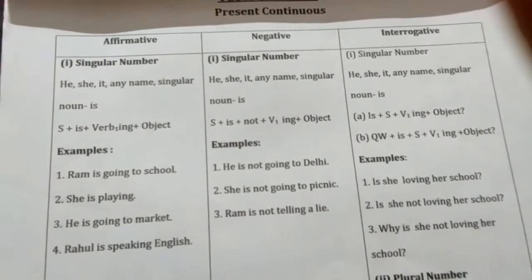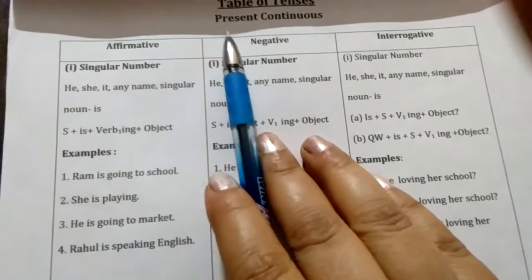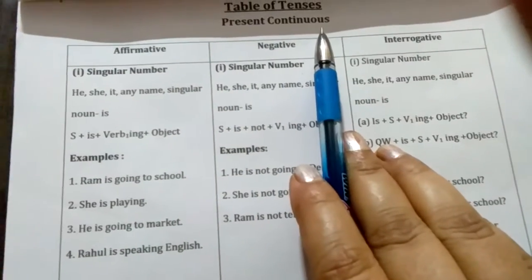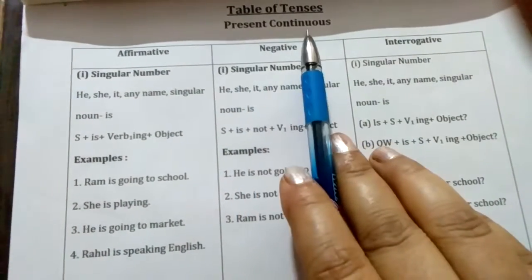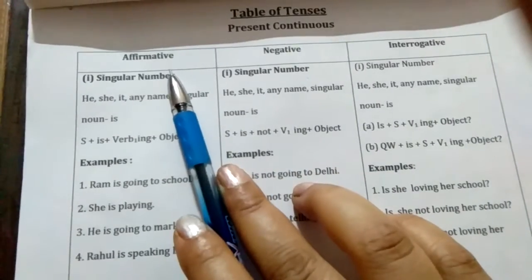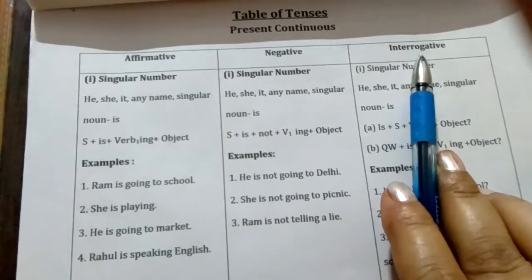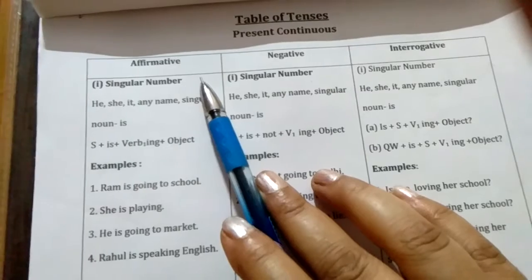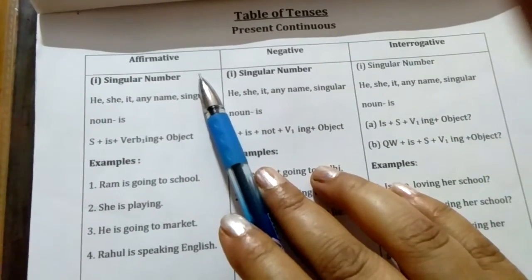So now let's move on to today's topic. Today's topic is present continuous tense. In present continuous tense, there are three forms: affirmative, negative and interrogative. So let's take affirmative first.